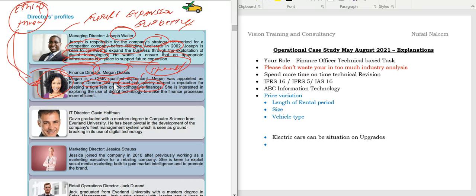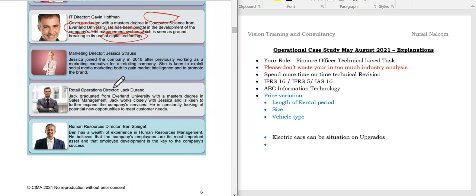Now, students, we have the IT director, Gavin Hoffman. Gavin graduated with a master's degree in computer science from Evelyn University, so he has a good IT background. He has been pivotal in development of the company fleet management system and the booking technology. So he can develop a lot of technology, and the company has a lot of hope in him.